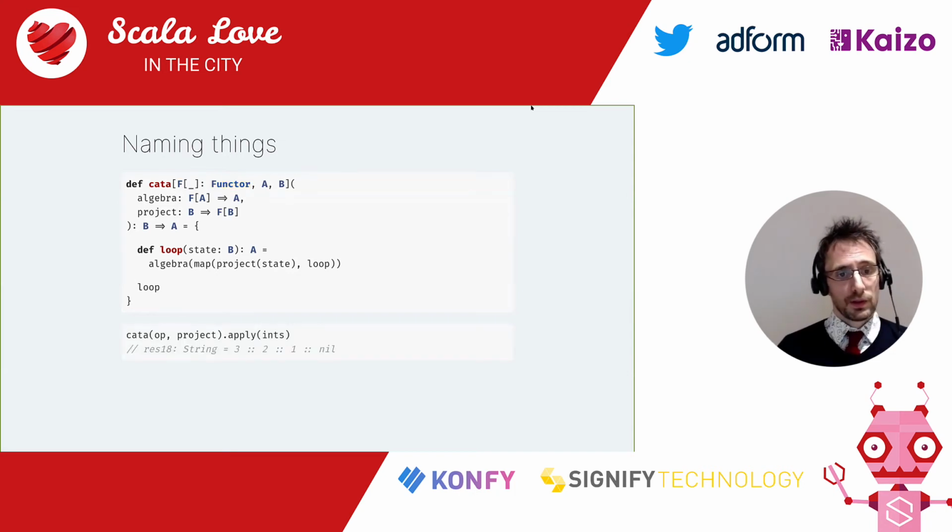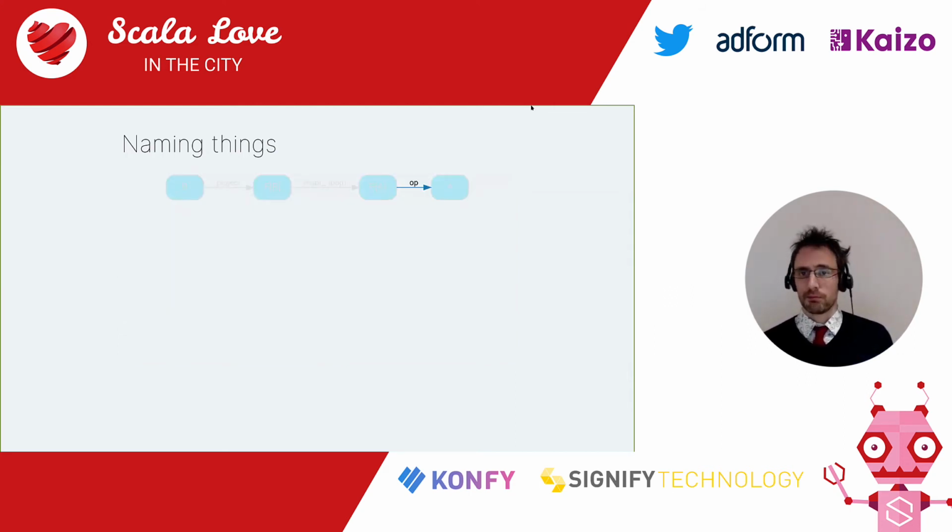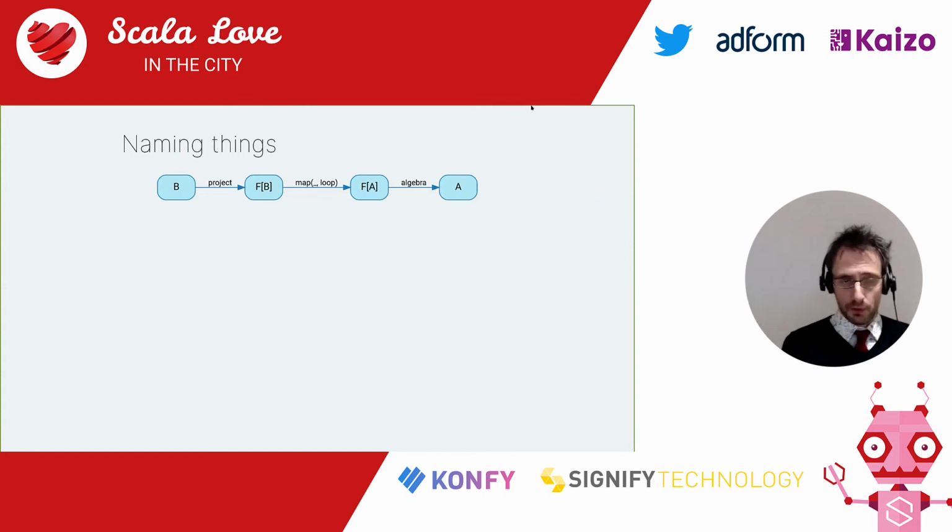And of course, applying kata to all of the stuff that we defined before is exactly the same result. Now, up is not called up, it's called an algebra. And this is the final diagram for catamorphisms. And we've done catamorphisms for MK strings. This is what we've been doing so far.